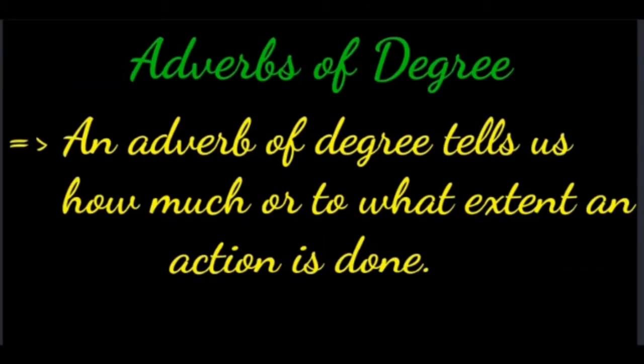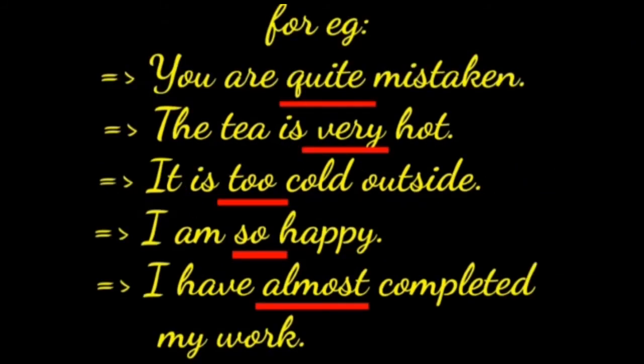Now, moving to the fourth kind, adverbs of degree. An adverb of degree tells us how much or to what extent an action is done. For example, you are quite mistaken. Second one, the tea is very hot.